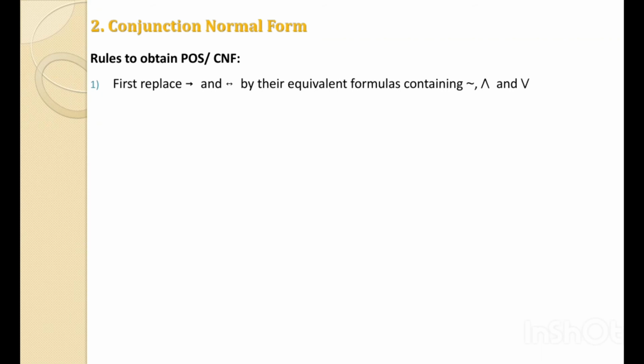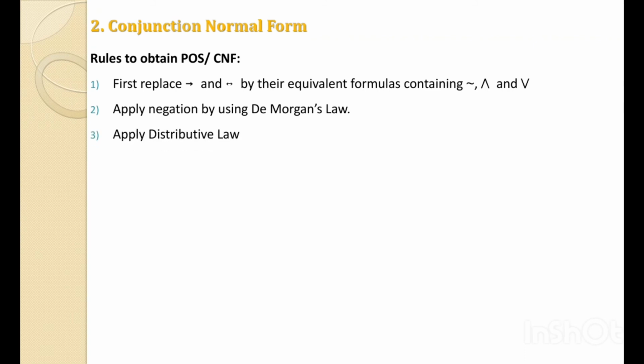There are three formulas to replace the implies and double implies by their logically equivalent formulas containing not and or. One is for the implies and two formulas are for the double implies. The second rule is to apply the negation by using De Morgan's law. And the third rule is to apply the distributive law if required.